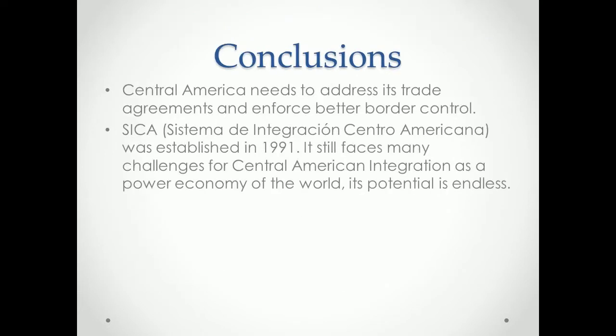Conclusions. Central America needs to address its trade agreements and enforce better border control. SICA, Sistema de Integración Centroamericana, was established in 1991. It still faces many challenges for Central American integration as a power economy of the world. Its potential is endless.